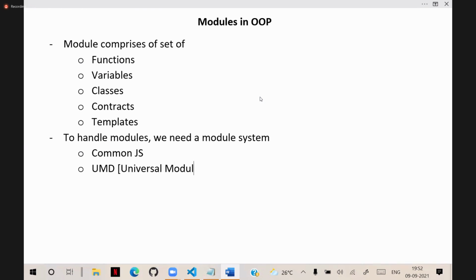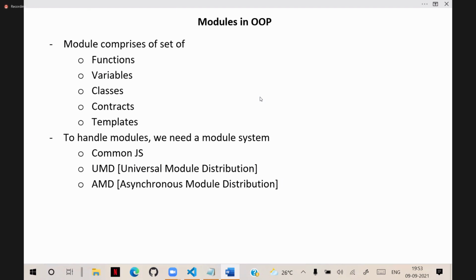We have AMD, Asynchronous Module Distribution. So many module systems are there. We have like CommonJS, we have like UMD, like we have AMD, Asynchronous Module System, like that.